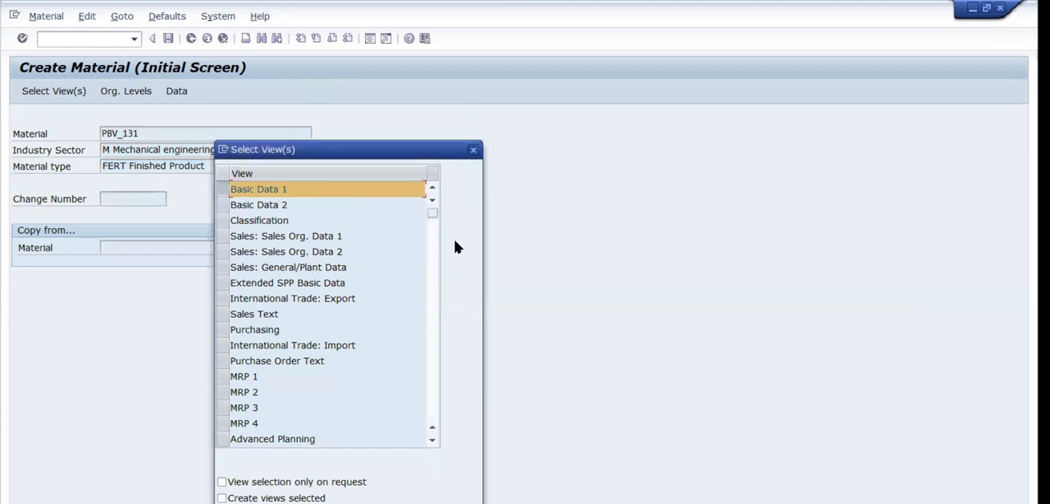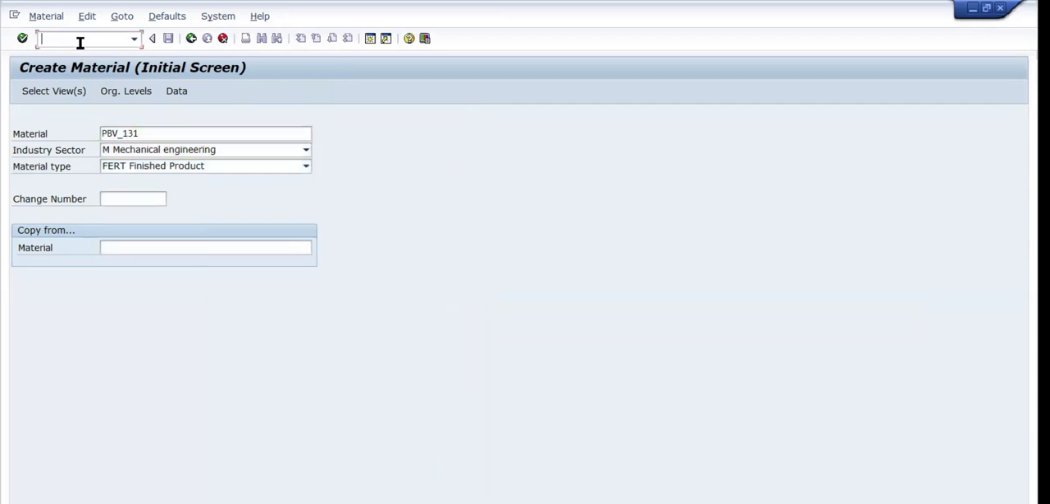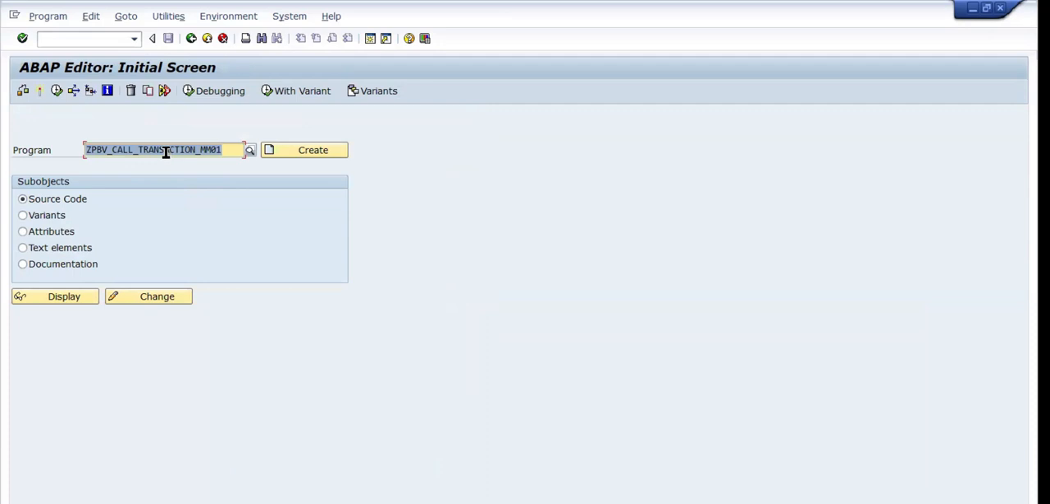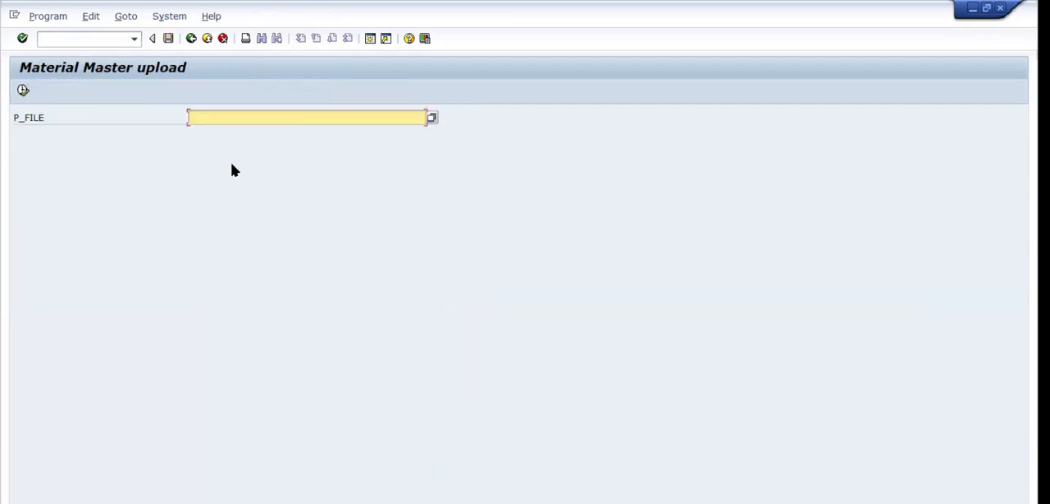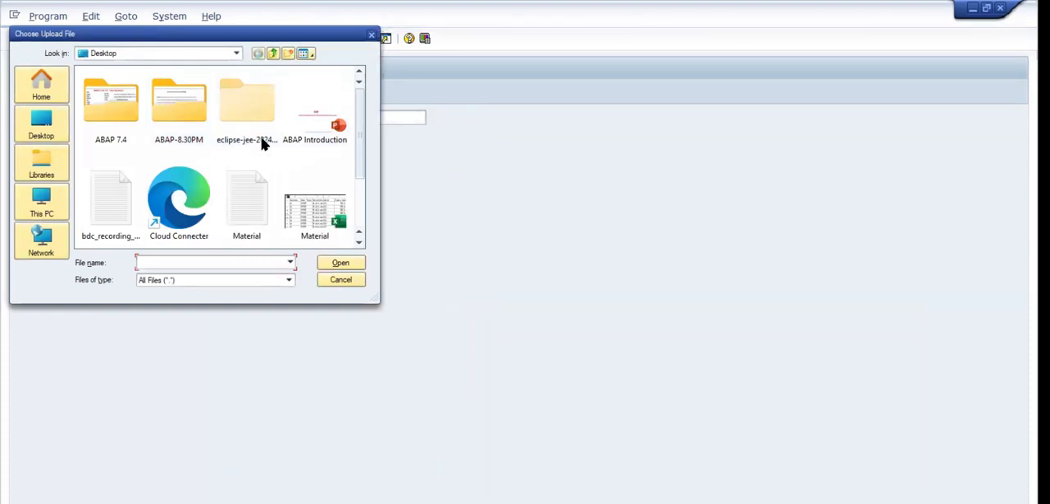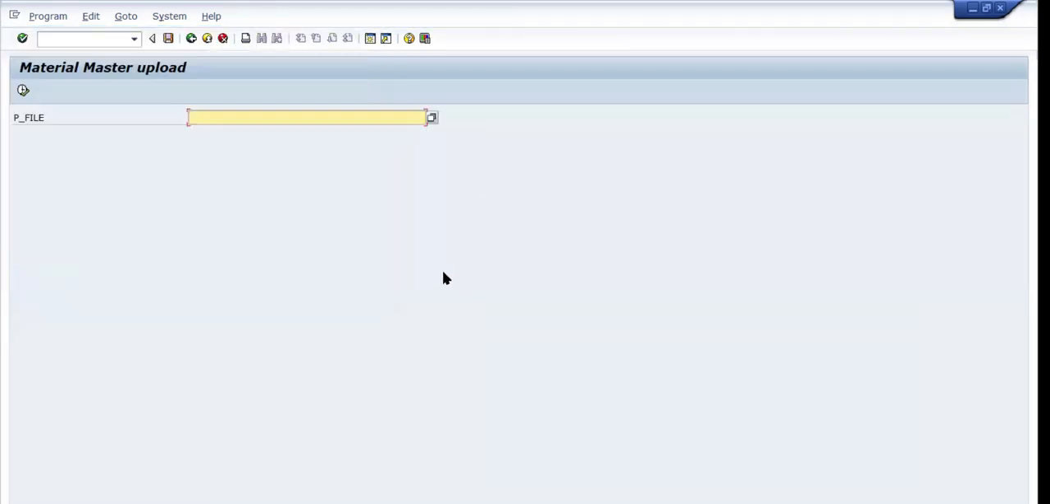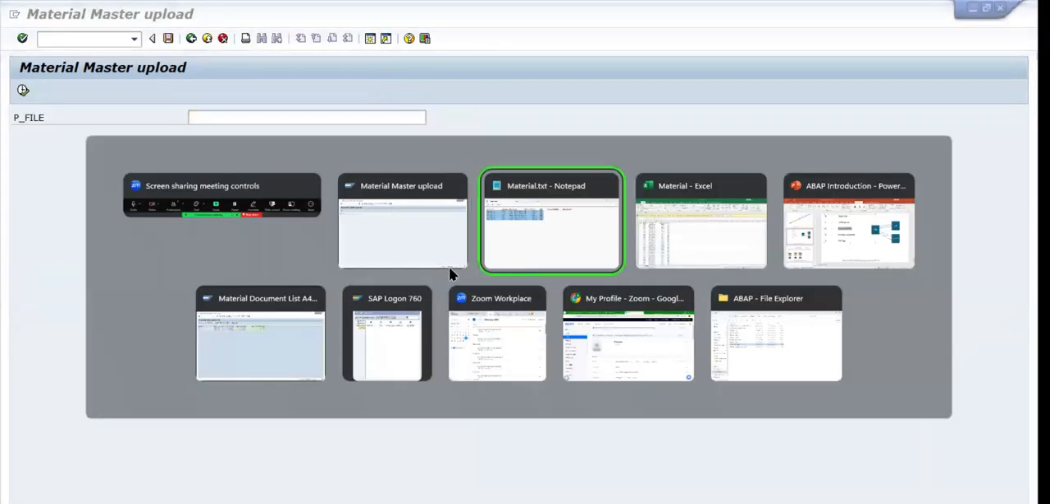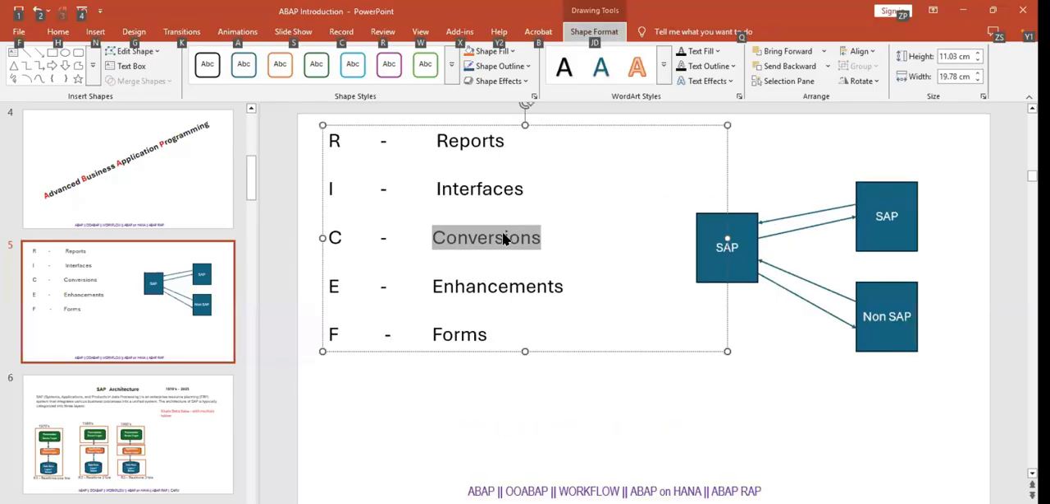So these are the conversions. You have to design the program like this. You can see I have one input field. When I click on F4 for help, you need to select the file where it is located, whether an Excel sheet or Notepad file. This is called conversions. We are loading the legacy data into the SAP system. Clear?